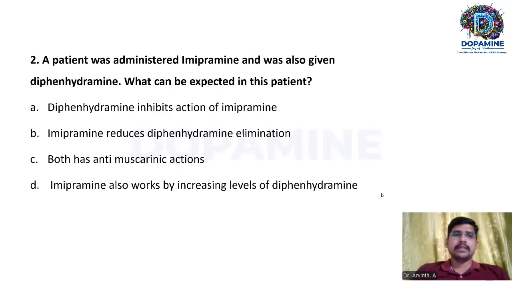Moving on to the next question. A patient was administered imipramine, and was also given diphenhydramine. What can be expected in this patient? Option A, diphenhydramine inhibits the action of imipramine. Option B, imipramine reduces diphenhydramine elimination. Option C, both have antimuscarinic actions. Option D, imipramine also works by increasing the level of diphenhydramine. So the right answer is both have antimuscarinic action.